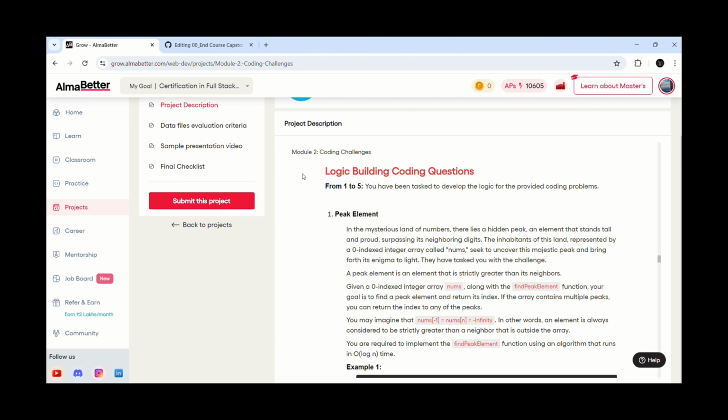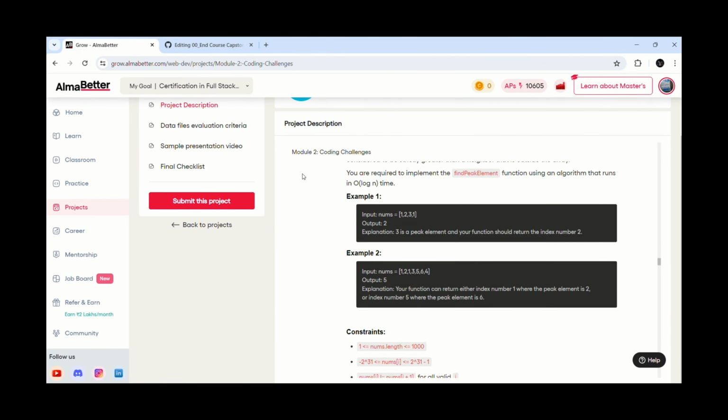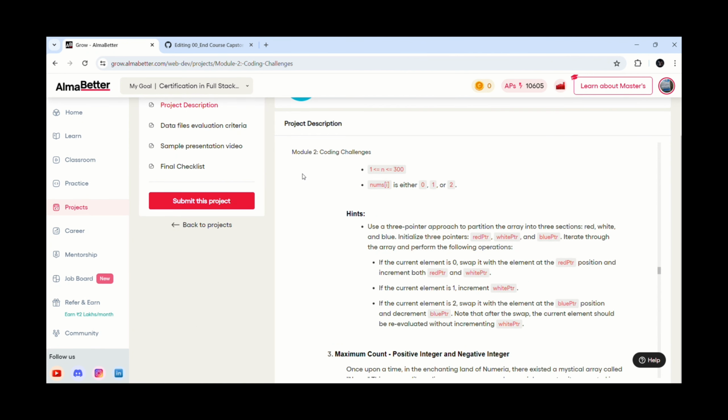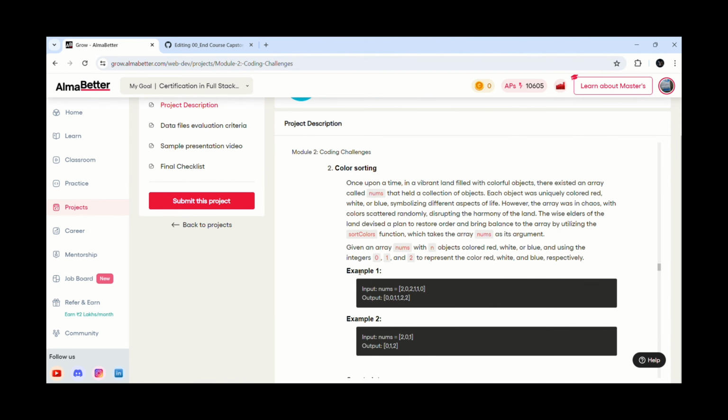The fourth question is also from logic building coding questions. The question is, once upon a time in a vibrant land filled with colorful objects, there existed an array called nums that held a collection of objects. Each object was uniquely colored red, white or blue, symbolizing different aspects of life. However, the array was in chaos with colors scattered randomly, disrupting the harmony of the land.